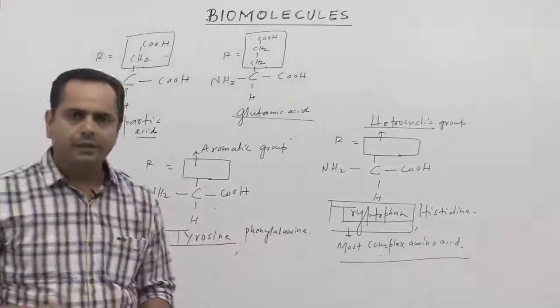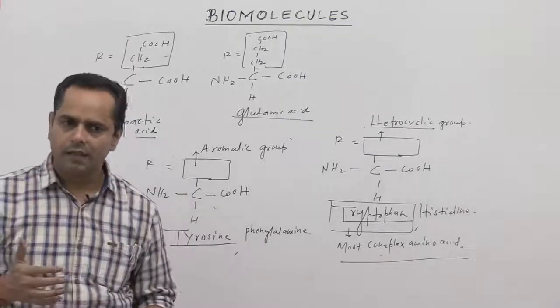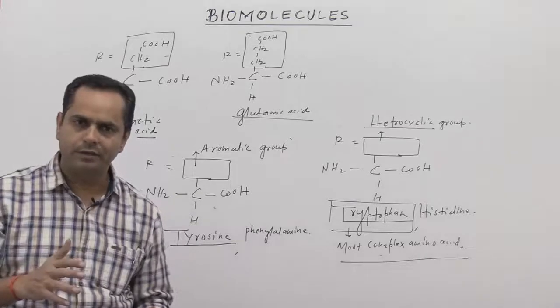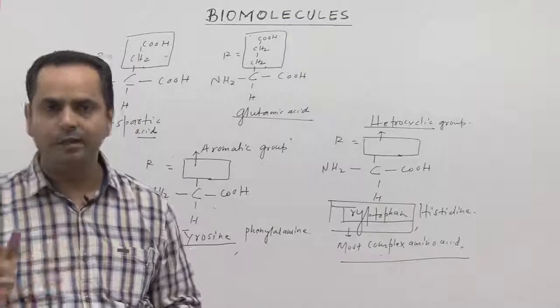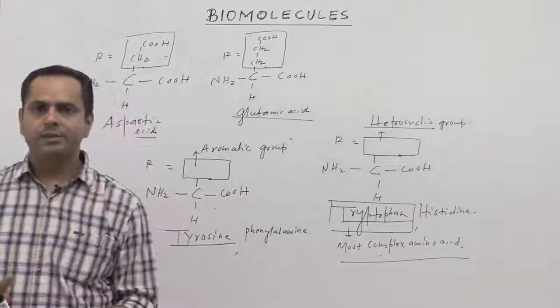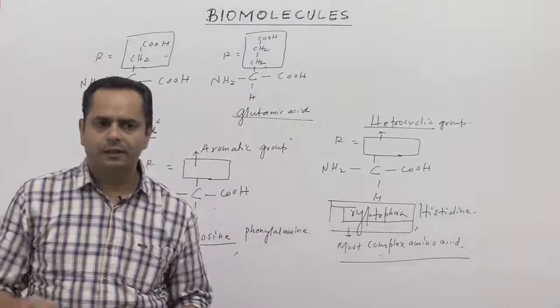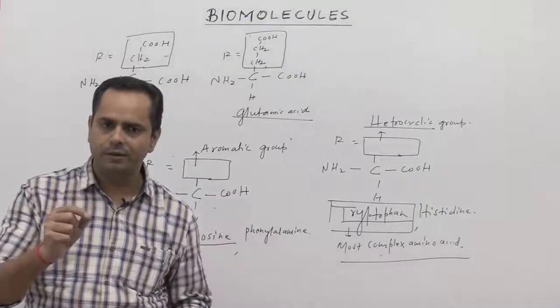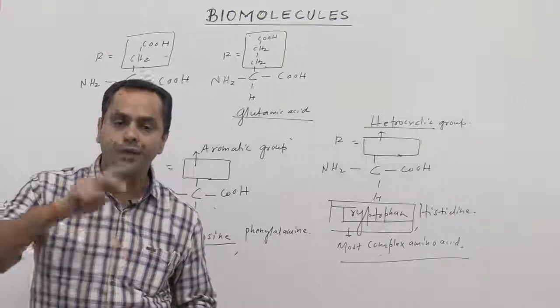Now if you talk about the classification of amino acids on various bases, like essential amino acids and non-essential amino acids, or on the basis of chemical nature, that may be neutral amino acids, basic amino acids or acidic amino acids. So let's start with the classification of proteinous amino acids on the basis of essential and non-essential.